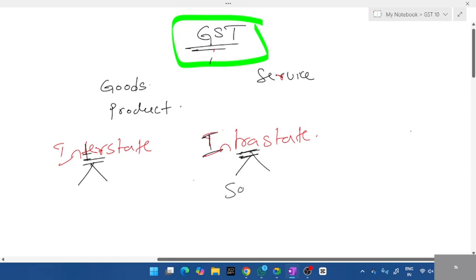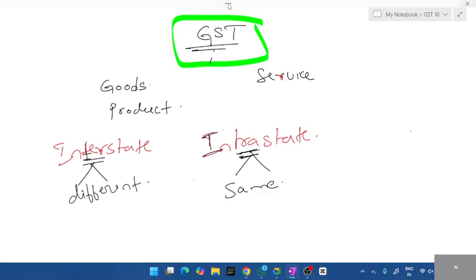I gave you an example to remember this, right? Same state and different state. These are the two ways, students.